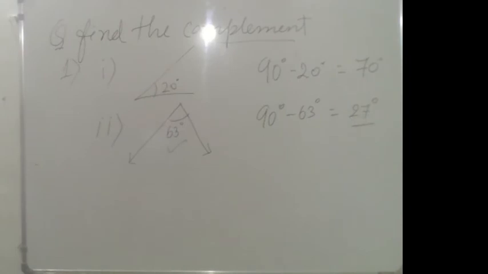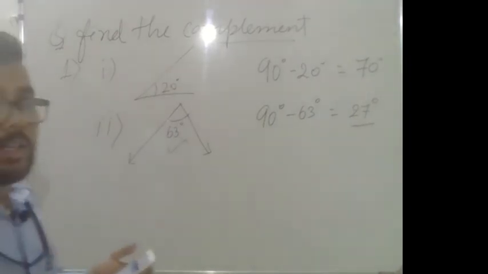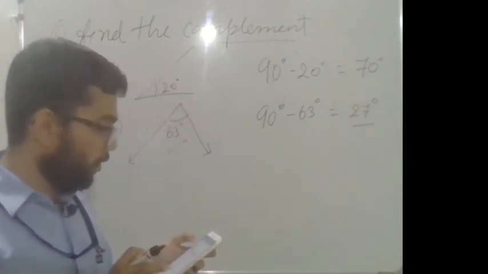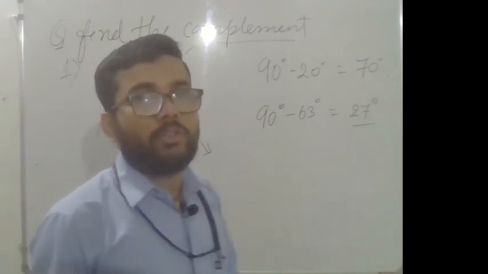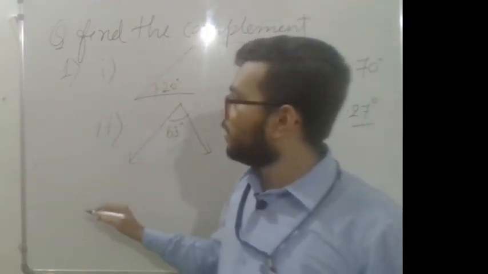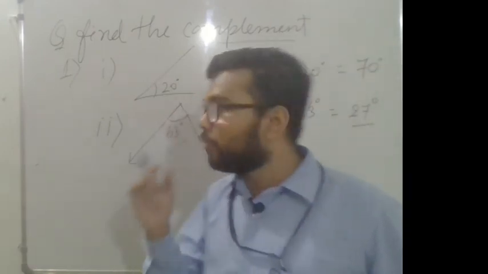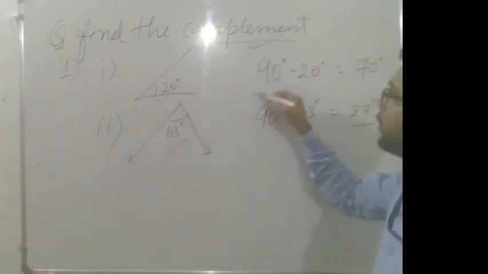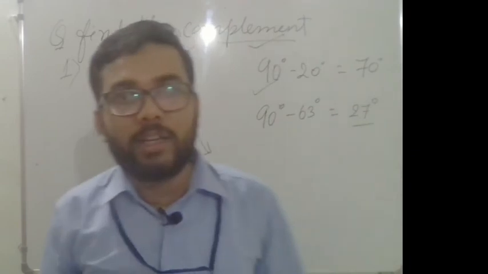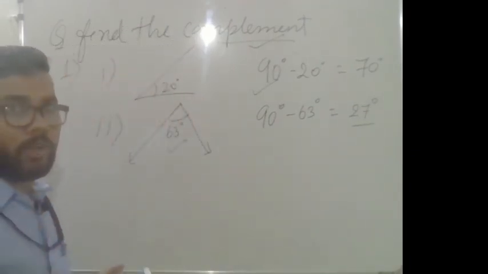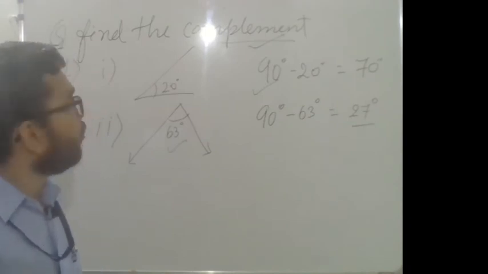Similarly, in question number 2, you will have to find the supplement of each of the following. How you will find the supplement? You just subtract it from 180. For complement, you need to subtract it from 90 degree. Similarly, for supplementary angle, you need to subtract it from 180 degree.